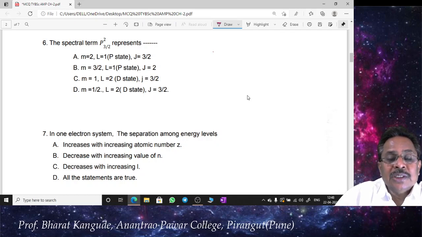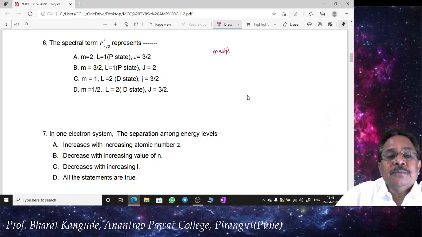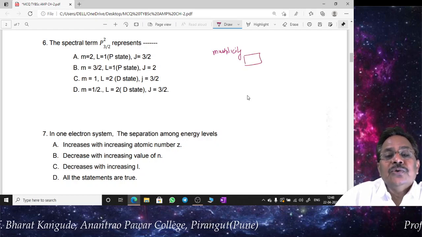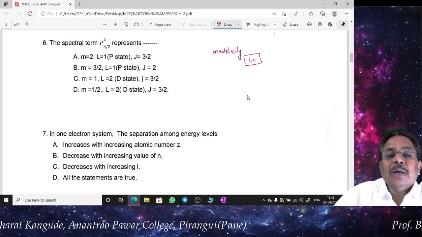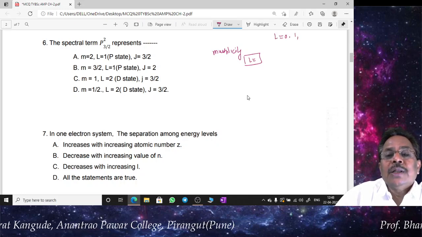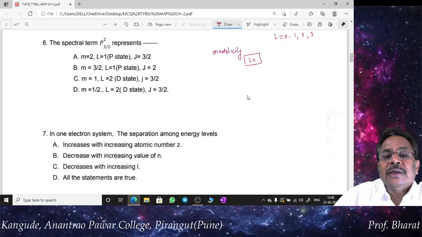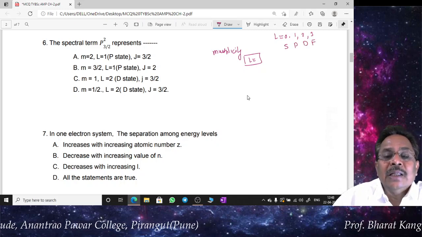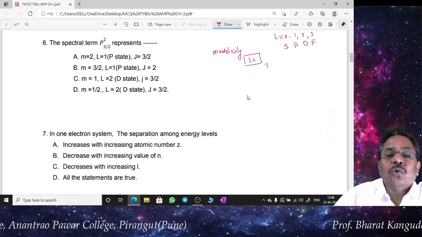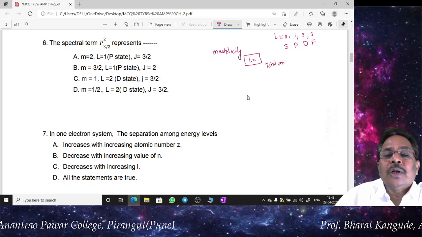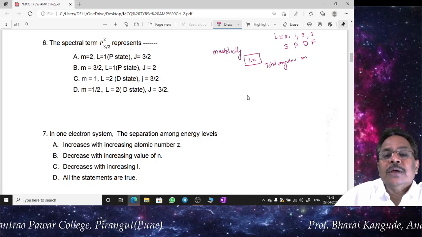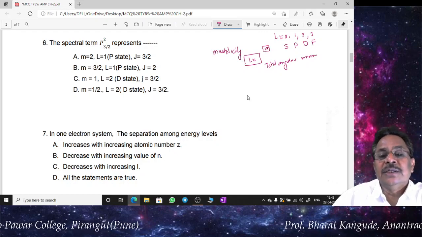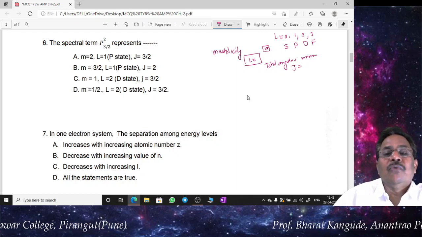Some books write the multiplicity first on the superscript, then there is a symbol used for the value of L. Depending upon L equal to 0, 1, 2, 3, etc., we write S, P, D, F, etc., and then at this end we write the value of the total angular momentum J. Okay, some books write the multiplicity differently, it doesn't matter, we just have to understand this.